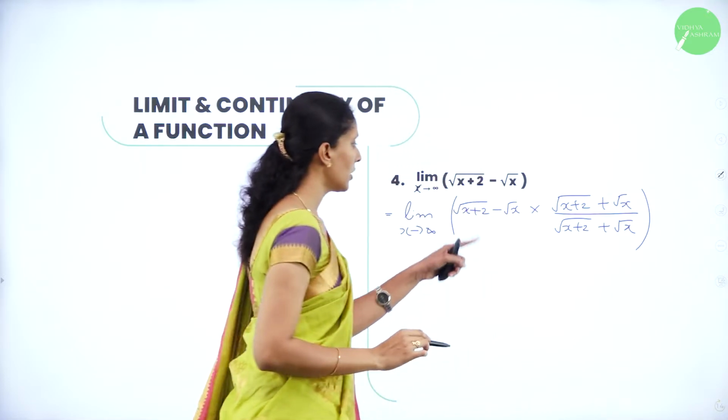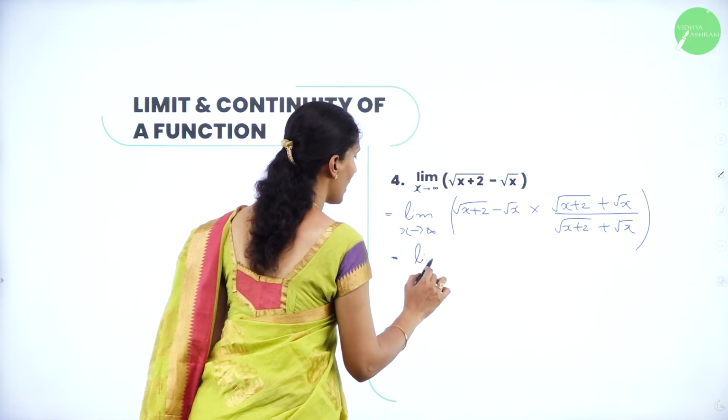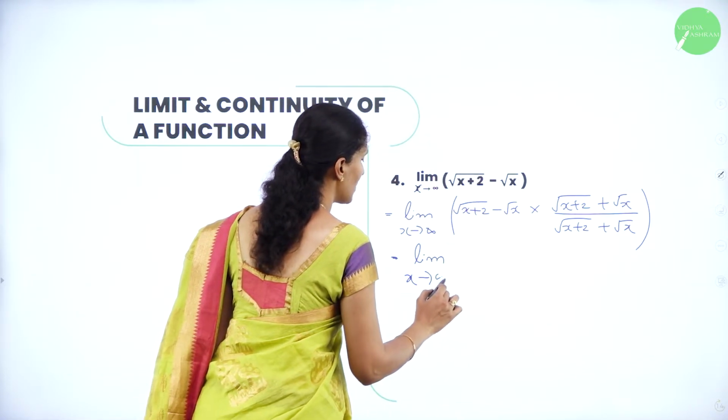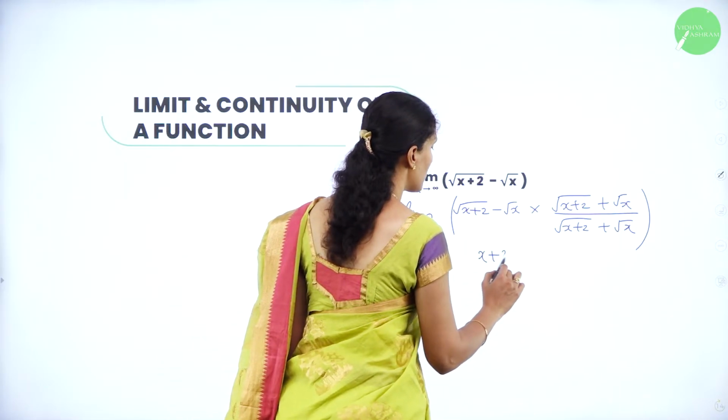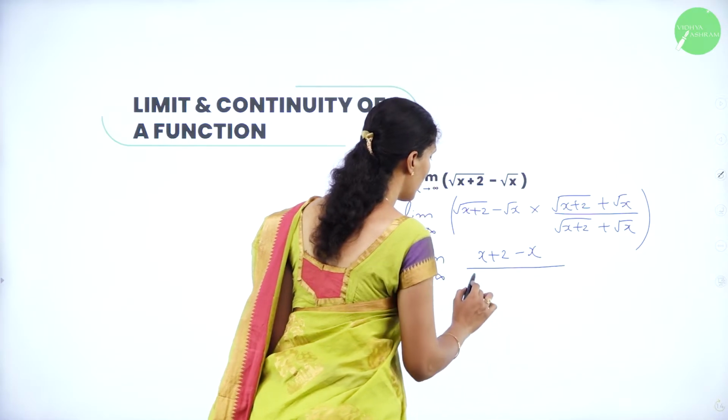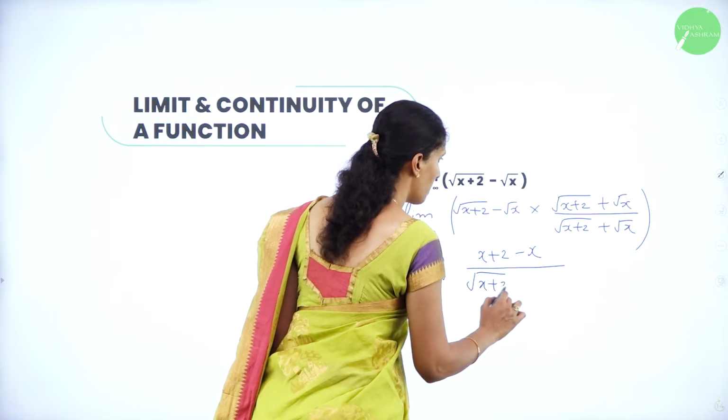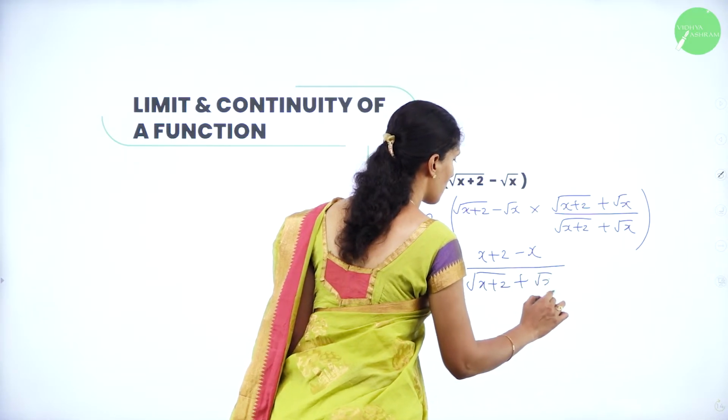If you multiply the numerator, that is in the form of a minus b, a plus b, which becomes a square minus b square, whose value will be equal to x plus 2 minus x divided by root x plus 2 plus root x.